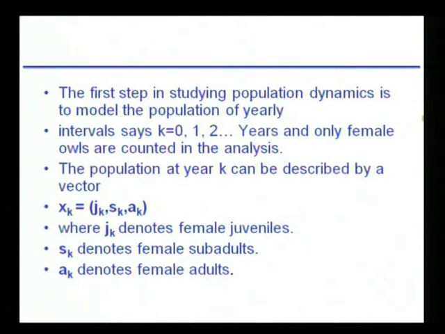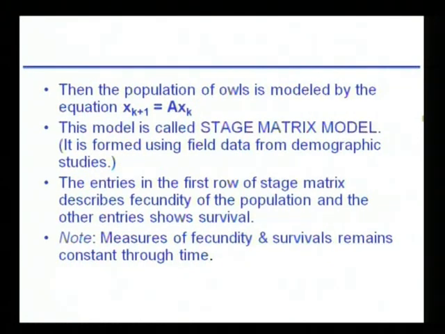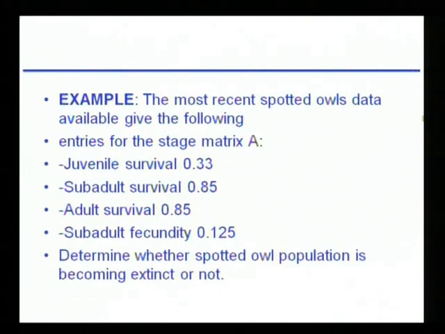Generally, an owl begins to breed as an adult and lives up to 20 years. The first step in studying the population dynamics is to model the population at yearly intervals, say k equal to 0, 1, 2. Only female owls are considered in this analysis. The population of owls is modeled by this equation, called the stage matrix model. The entries in the first row of the stage matrix describe the fecundity, that is A1, A2, A3, and the other entries B1, B2, B3 show survival.